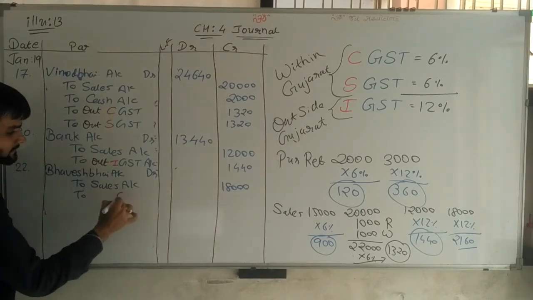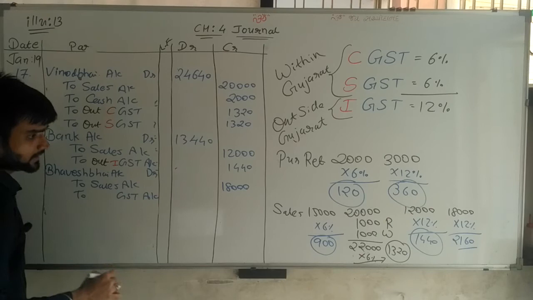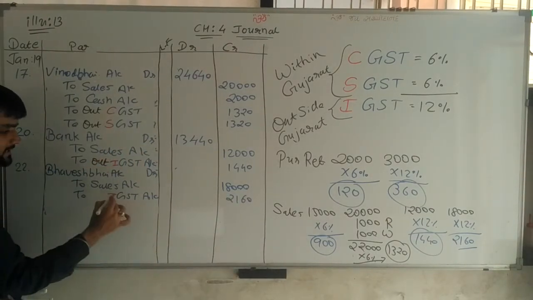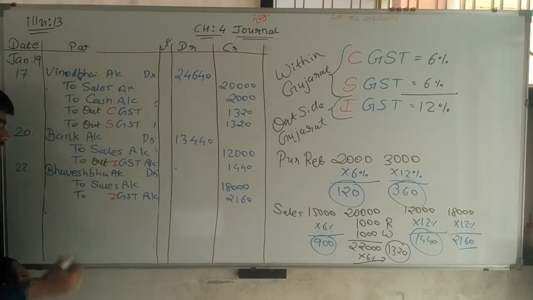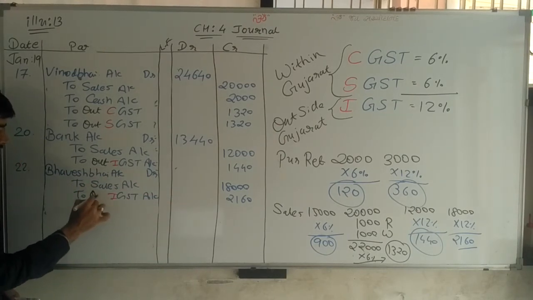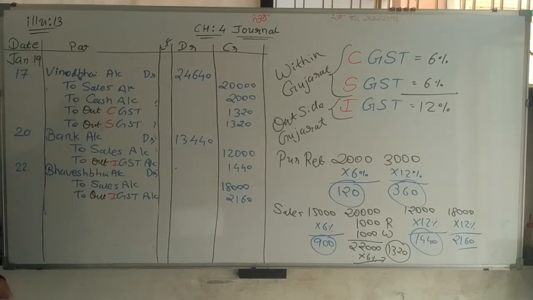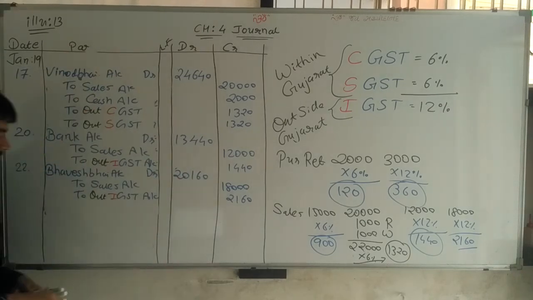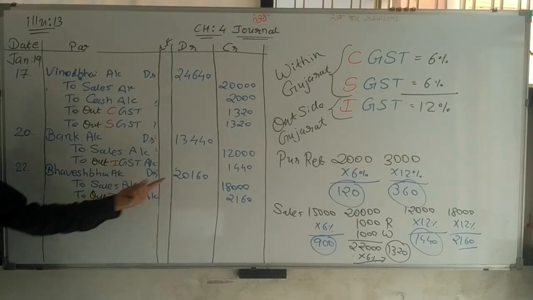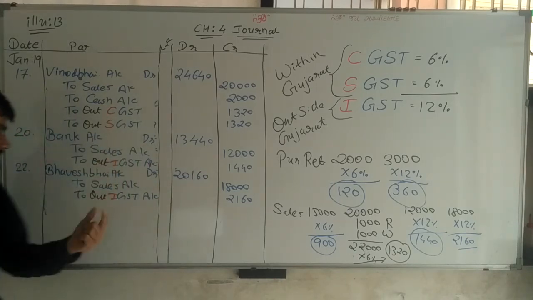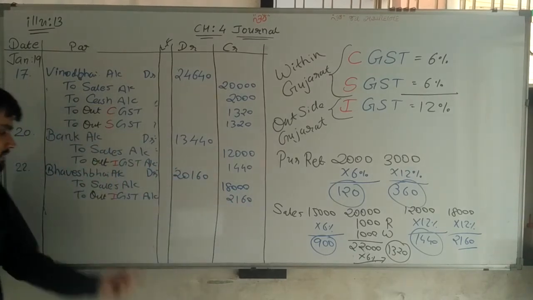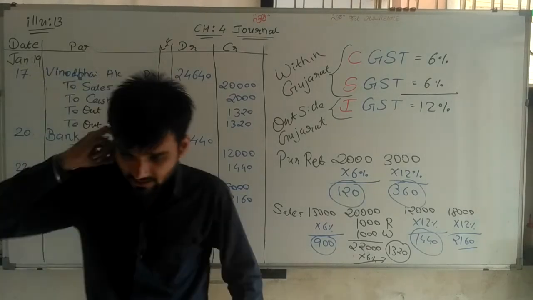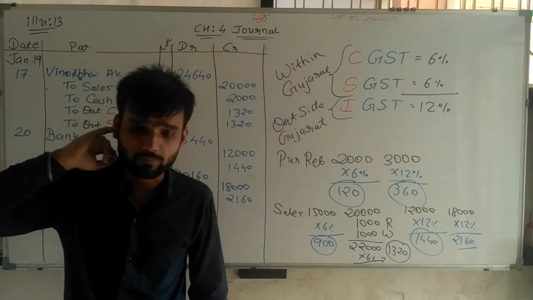And to GST account. GST is 2,160. Now it's IGST because out of Gujarat, and here sales, so output IGST account. Making the total of this 20,160. So my net journal entry: Bhavesh Bhai account debit 20,160 rupees, to sales account 18,000, to output IGST account 2,160. So my transaction is 100% complete.